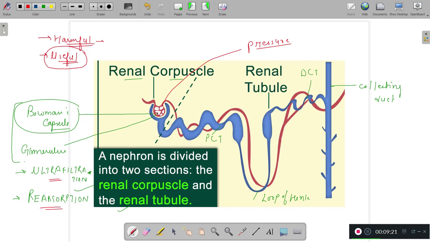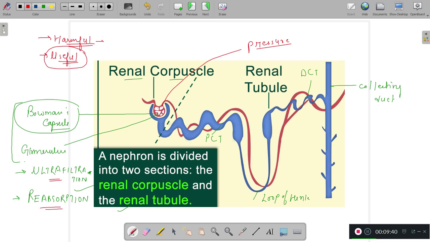And now when the filtrate reaches here, it is the concentrated one, having only the urea and the toxic substances, and it is poured into this collecting duct. So this is the whole mechanism of urine formation, right?